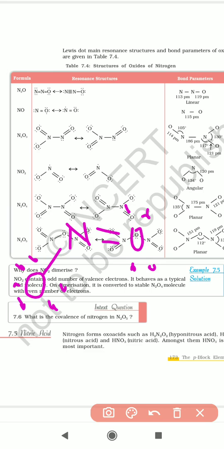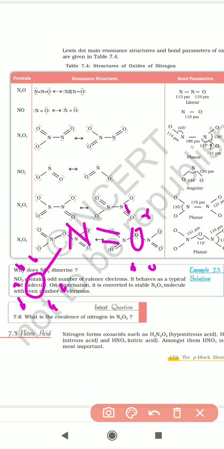In each atom, 8 electrons must be present, whether you take an oxygen atom or the nitrogen atom. Whatever atom you take, the number of electrons should be 8. So this is about the resonance structures of oxides of nitrogen.